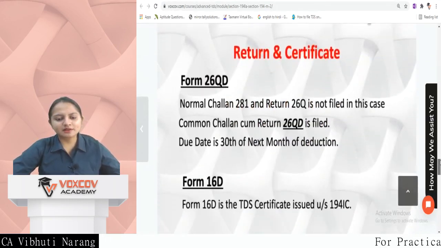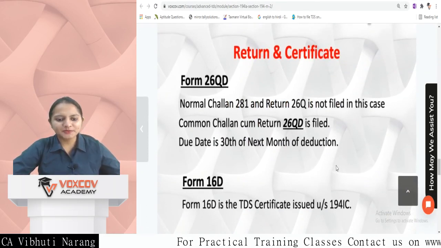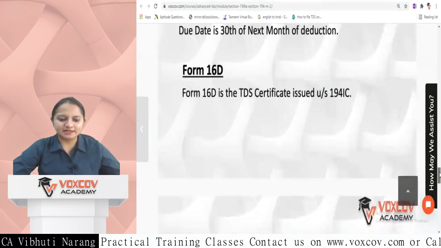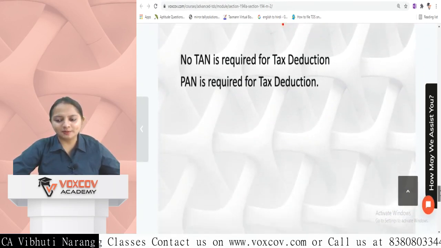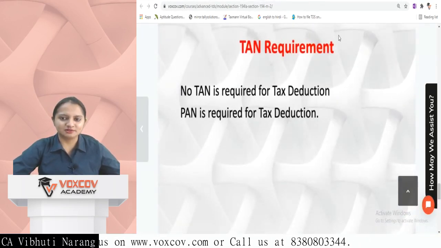We have a separate return and certificate. The form name is Form 26QD and certificate name is Form 16D. Again, there is no requirement of PAN. PAN is sufficient.